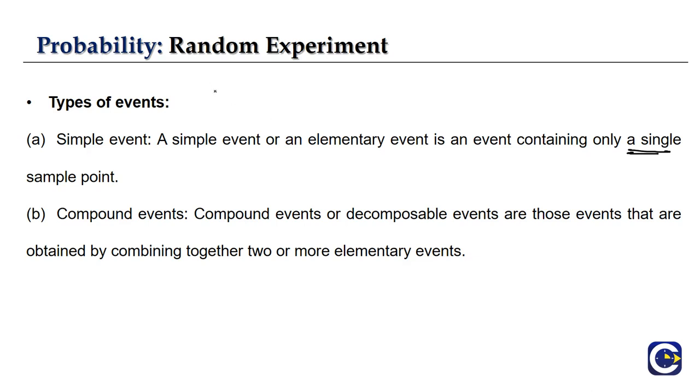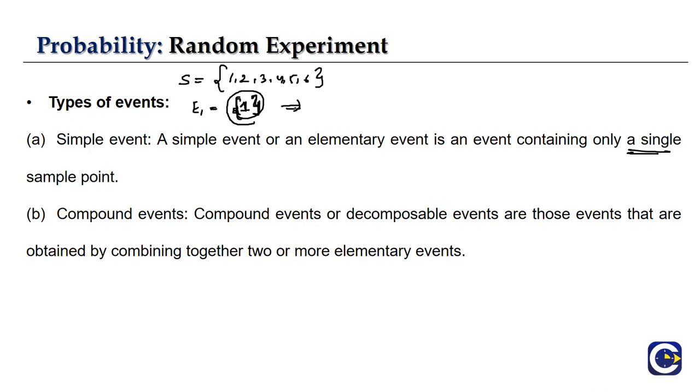Let me take an example. We'll continue the same example. 1 2 3 4 5 6, this is throwing a dice. This is our sample space. If I am talking about an event which is neither prime nor composite, then it will be only the element 1. So this will be our event 1, the event where I am having only a single element from my sample space. This particular event is called a simple event, right?